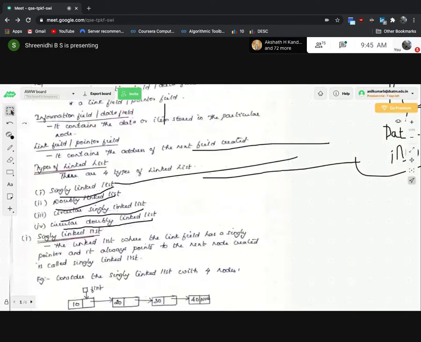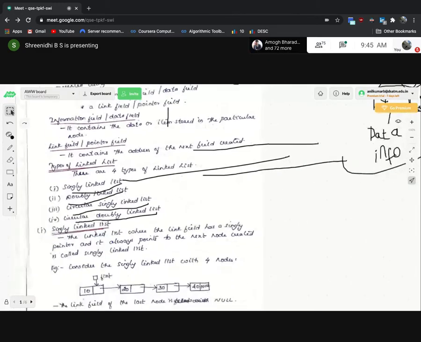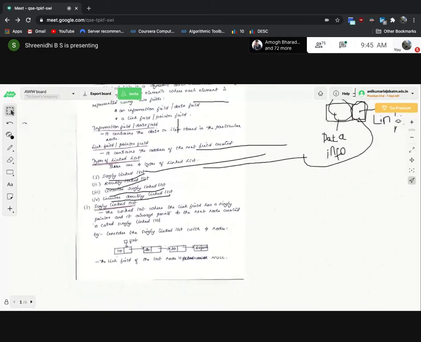What the singly linked list will contain. You can see here a single linked list. A single linked list is a list where the link field has a single pointer and it always points to the next node created. So you can see the list created here.